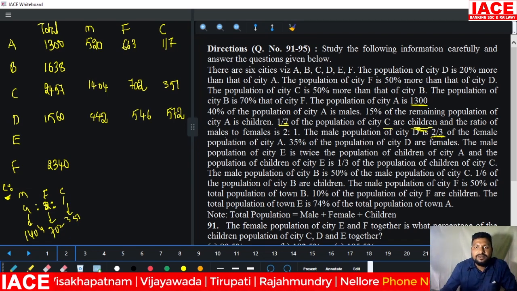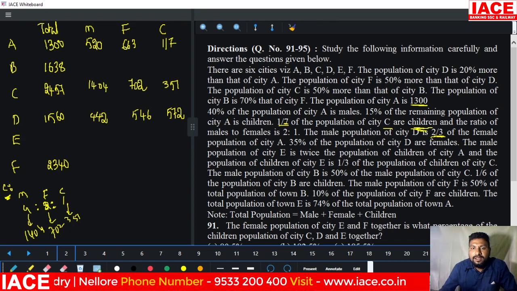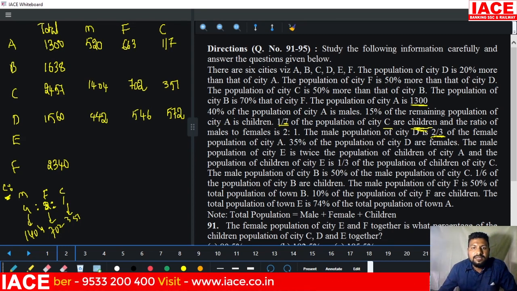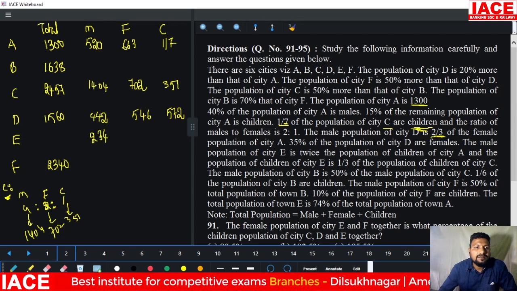Next, the D portion is also completed. Now coming to the E portion. The male population of city E is twice the population of children of city A. The male population of E is twice the city A children's. 117 doubled is 234. This is for E.